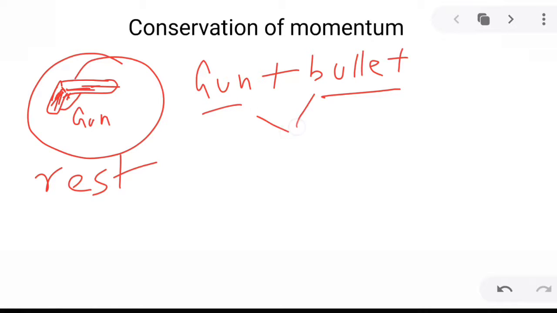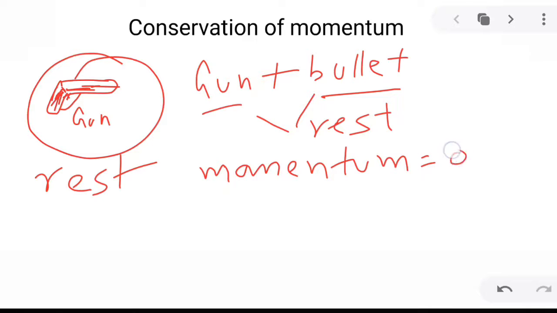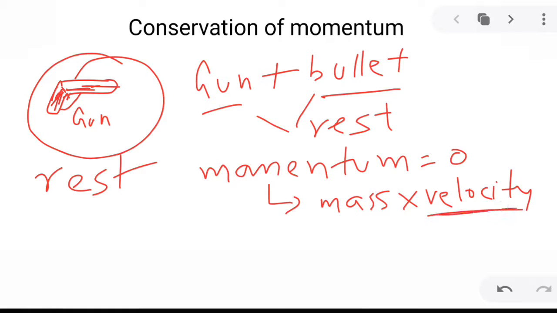So what will be the value of the momentum? Momentum will be 0, because momentum is the product of mass and velocity. Since velocity is 0, the momentum is also 0.